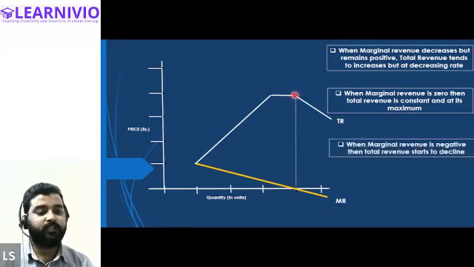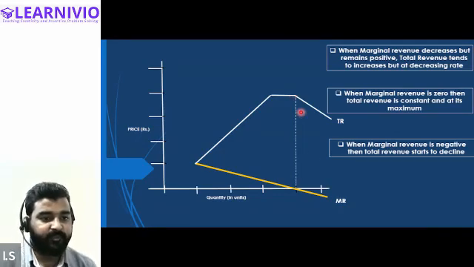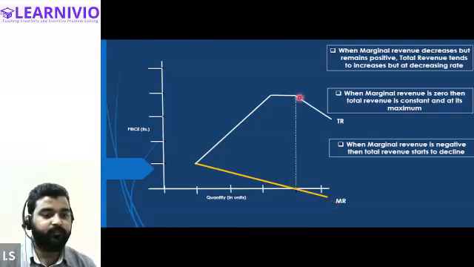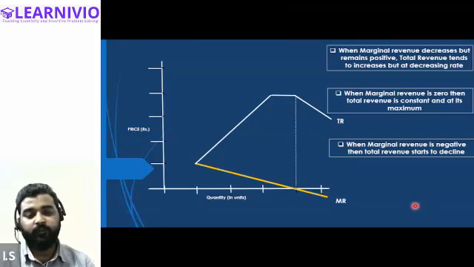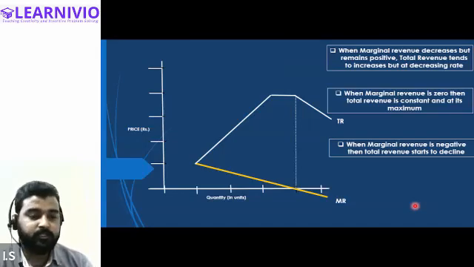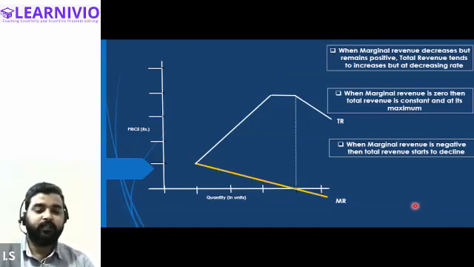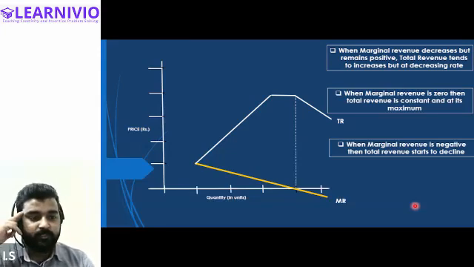And finally, the third relationship will be when marginal revenue is negative, then total revenue starts to decline. These are the three relationships between the total revenue and the marginal revenue in case of imperfect competition, in case of a situation wherein the seller is selling the commodity in the imperfect market. Tell me everyone, is this clear, all of you?